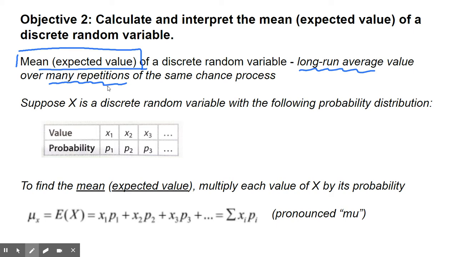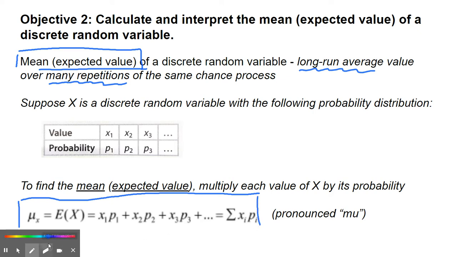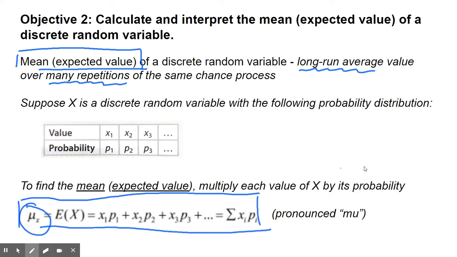So suppose x is a discrete random variable with this distribution. To find the mean or the expected value, you're going to multiply each of the values of x by its probability. And here is the formula. This is pronounced mu.